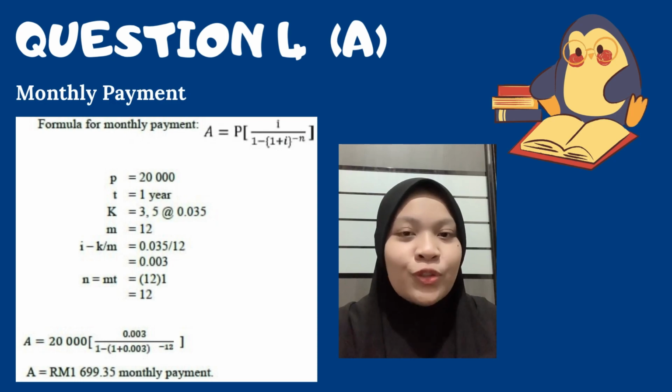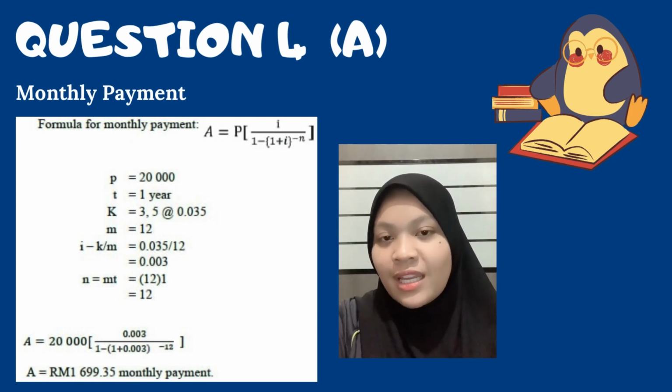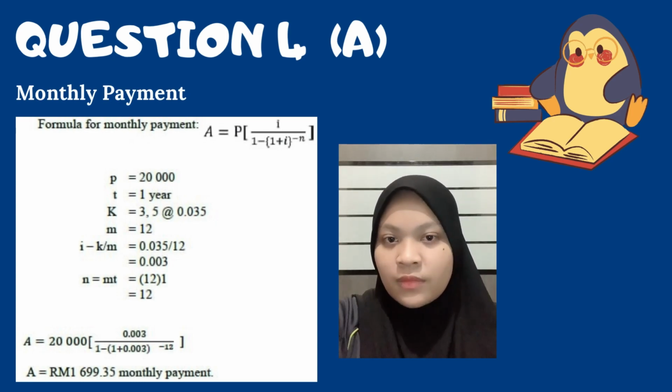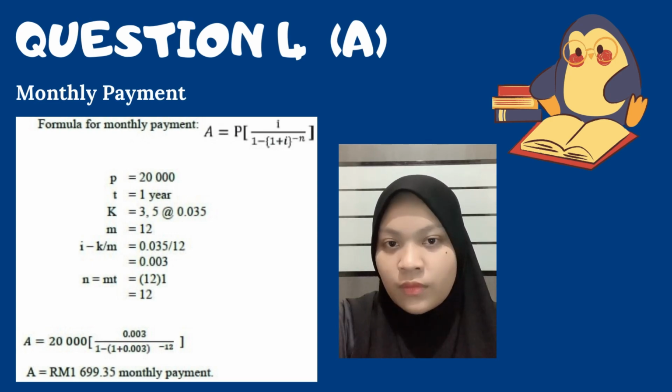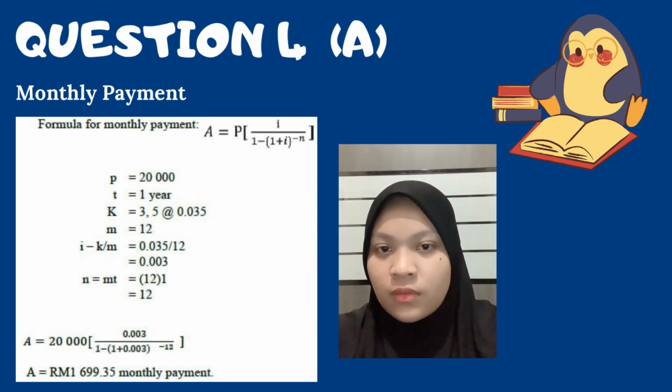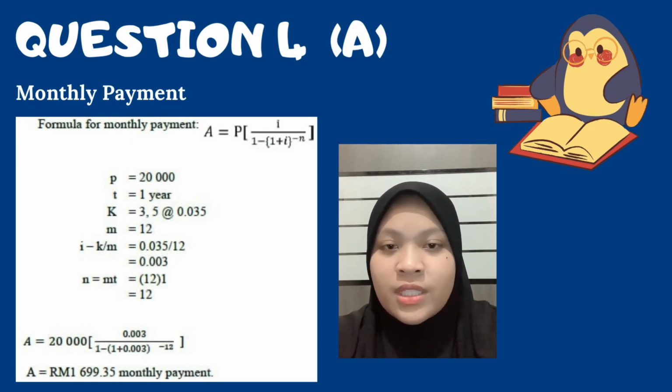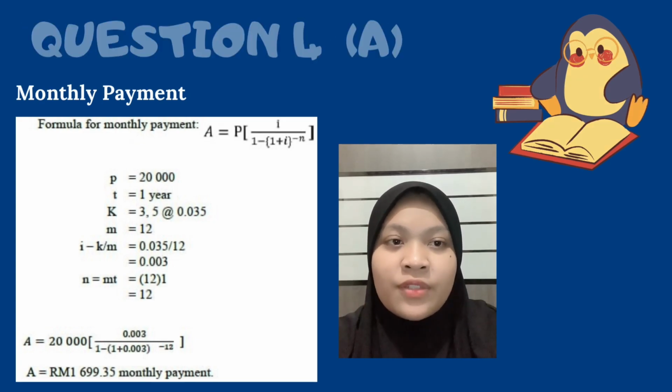Now let's move to question 4. In this question, we have to investigate two questions, which are calculating the monthly payment and the amortization schedule. We use the formula as written for the first question. Our calculation yields a total monthly payment of RM1,699.35.